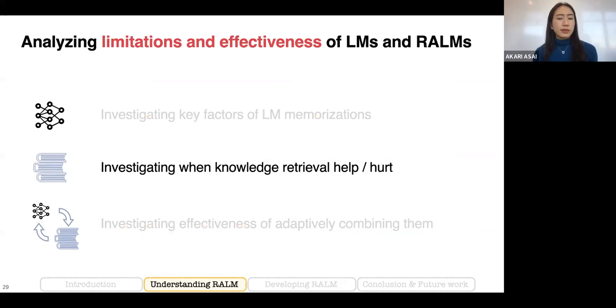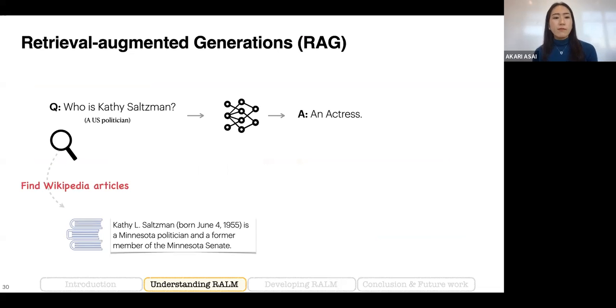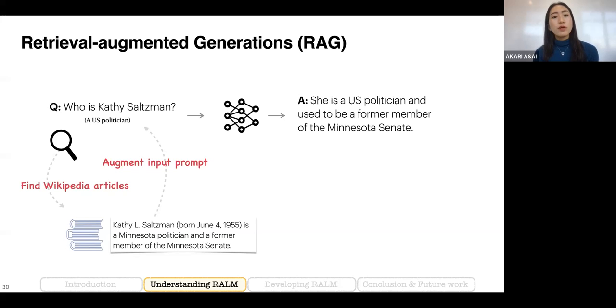So in the second part of this paper, we try to see whether retrieval augmentation can help us overcome the issues of hallucination in the long tail. Here we tried a really simple framework, retrieval-augmented generation, which retrieves helpful Wikipedia articles for any query, and then we augment the input prompt with the retrieved document. And by doing that, we hope that the language model can update incorrect predictions by using the information presented in the article.